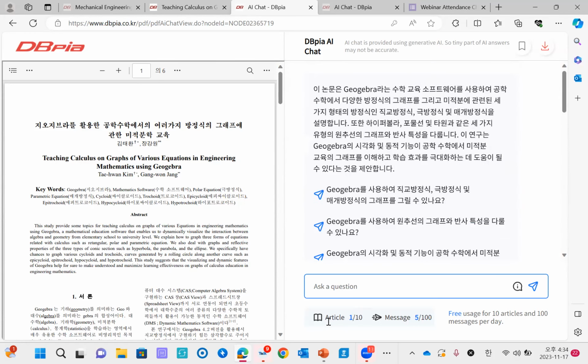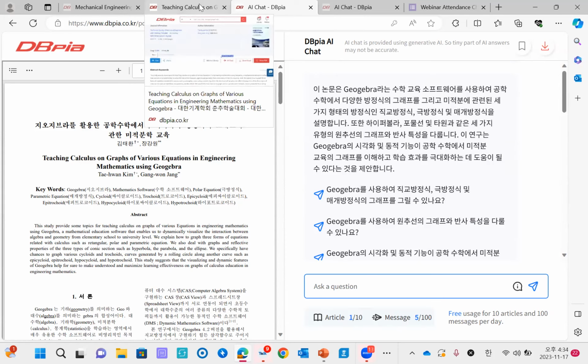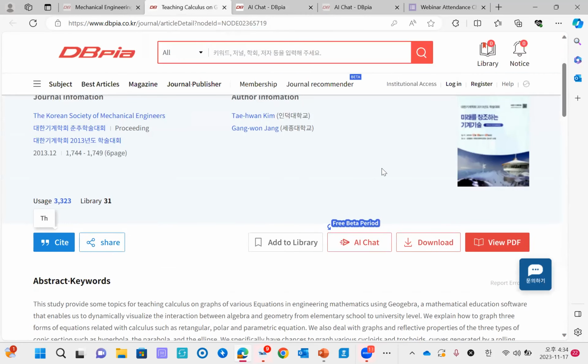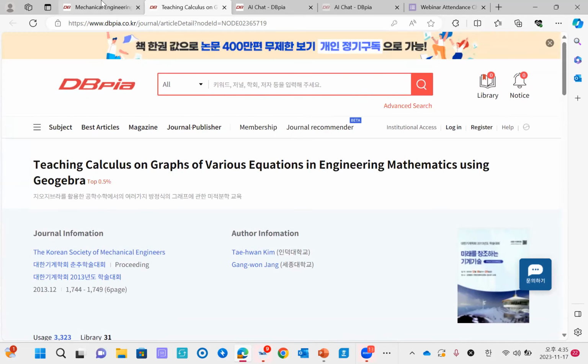And actually, AI chat has a little bit of limitation, but I think it's enough. For one day, 10 articles and 100 messages. So I think it would be enough for you to use. So these are two new functions for DBpia. As you can check, we are a very user-friendly website. And we are also very open to your feedback. So please feel free to use it and feel free to reach out to us for your feedback.